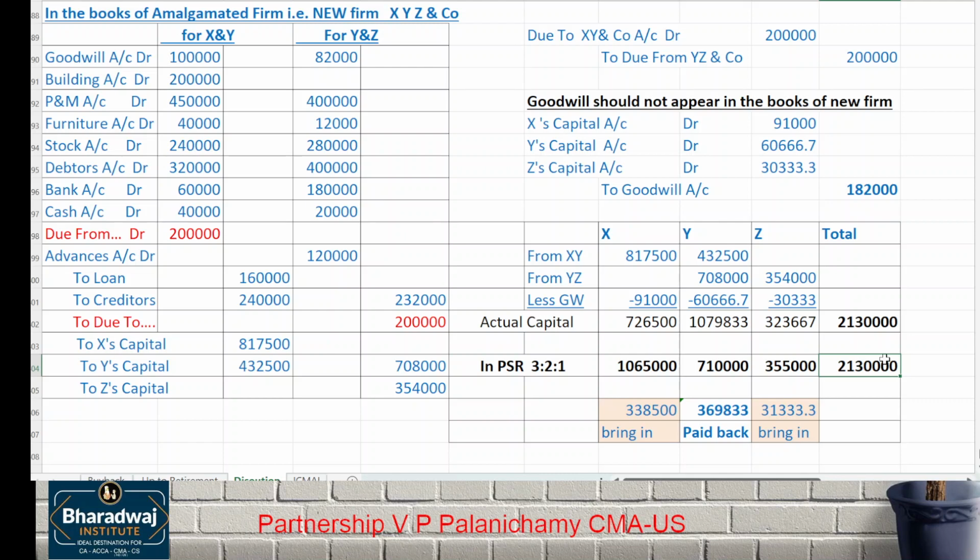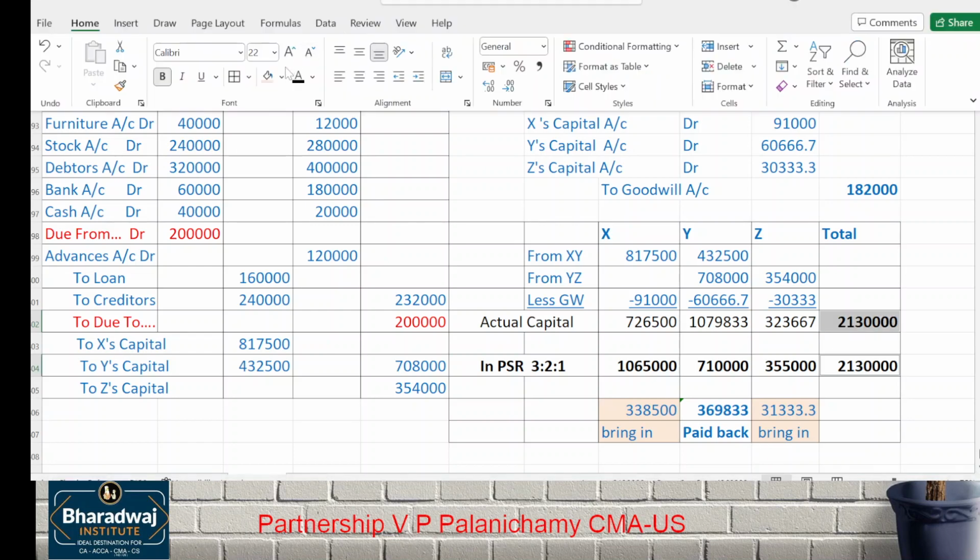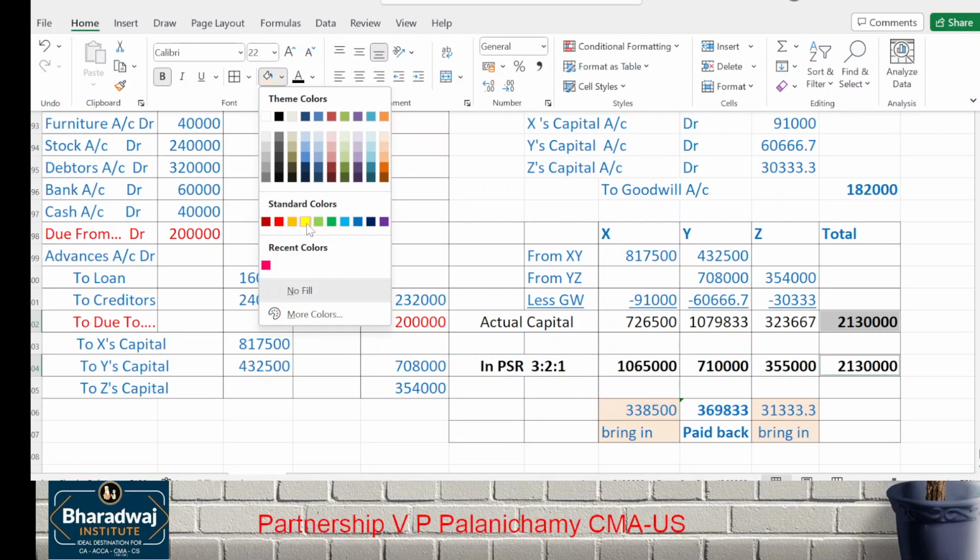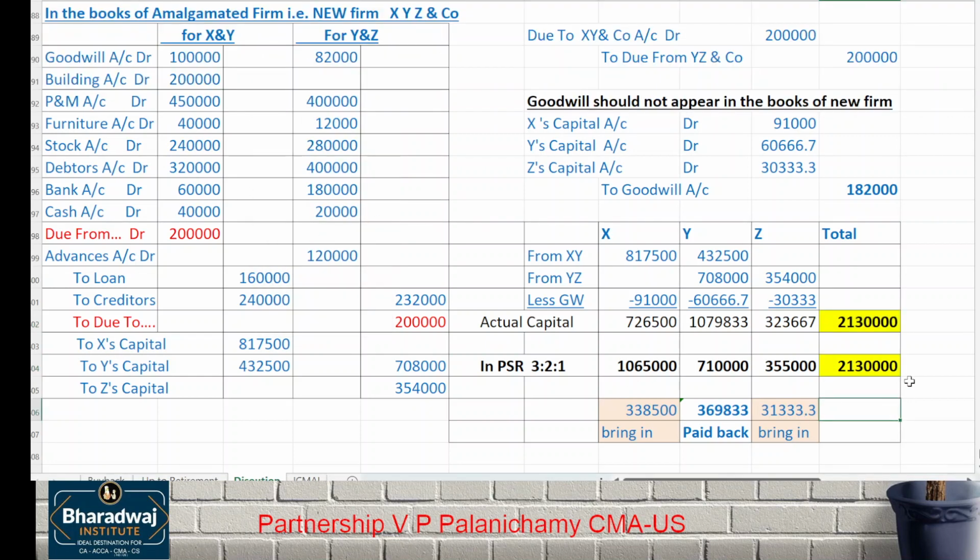Profit sharing ratio. Wait, because of this, whether cash balance will change? No. And the money paid back will be equal to the amount brought in. ரெண்டு ஆட் பண்ணி பாருங்க. 338,500 plus 31,333 will give you what? The money paid back. And because the capital 21,30,000 is internally altered, it is not an external amount. Within the partners, they alter themselves in the profit sharing ratio.